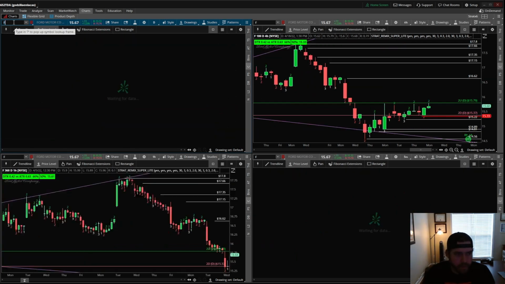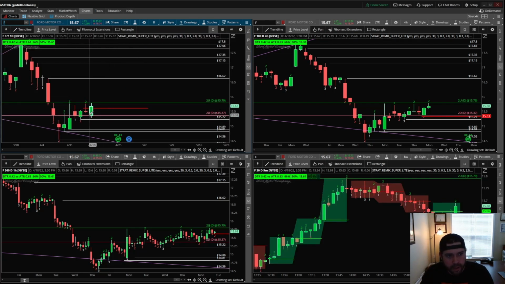And then we have Ford. Ford went 3 on the day. That was a little unexpected. Instead of respecting the failed 2 shooter, it just went 3. So what we now want to do is look for a play to the upside. That's what I'm going to be doing. Why? Because I like the magnitude of this massive move here. That this is the next area that we're going to be looking at. So entry above $15.79 for a move to 16.62. Wait for the pullback, because it is such a big move, and then go to the upside with the play.